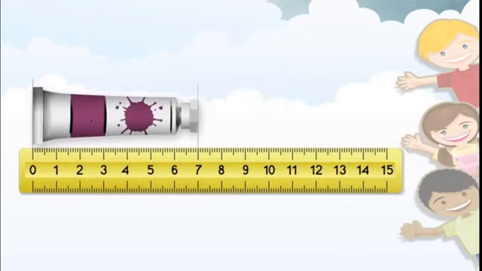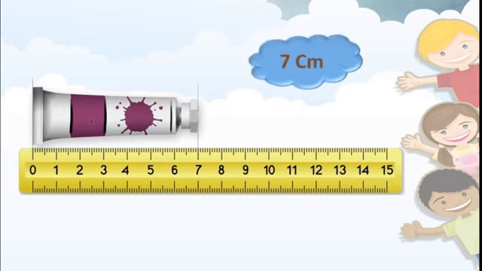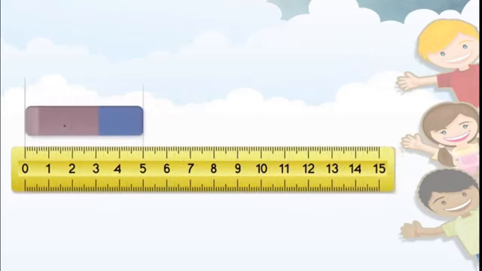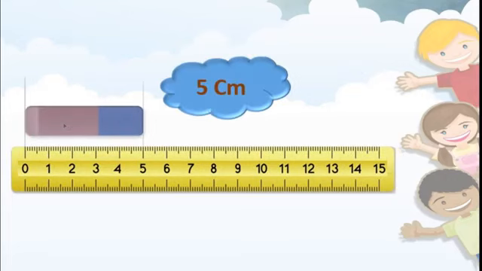What is the length of this tube? Started from 0 up to 7, means that is 7 centimeter. Isn't it? See, this is an eraser. The length of the eraser is 5 centimeter. Correct?